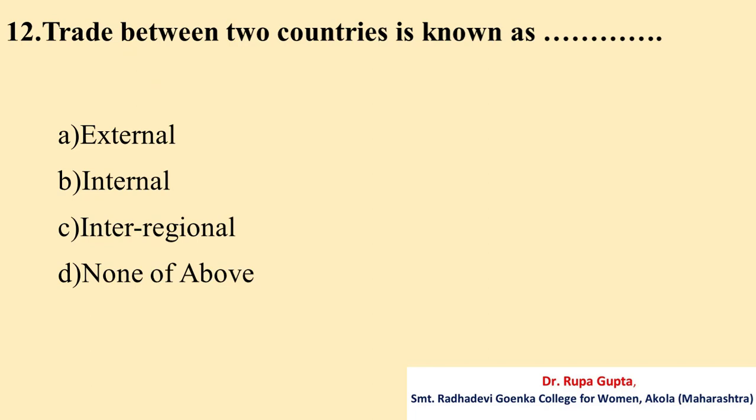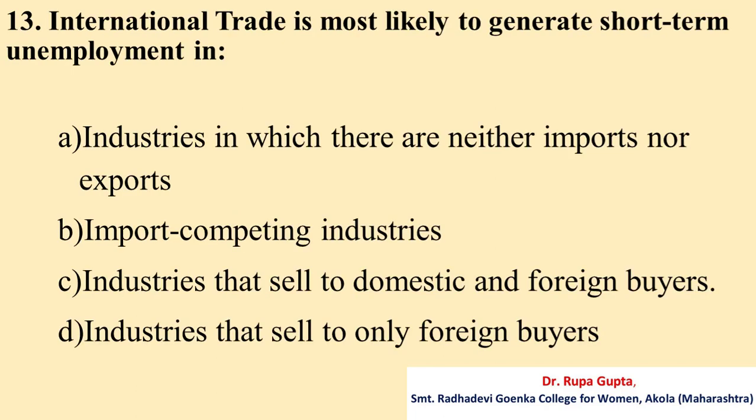Question number 12. Trade between two countries is known as A. External, B. Internal, C. Inter-regional, D. None of the above. And the correct answer is A. External.